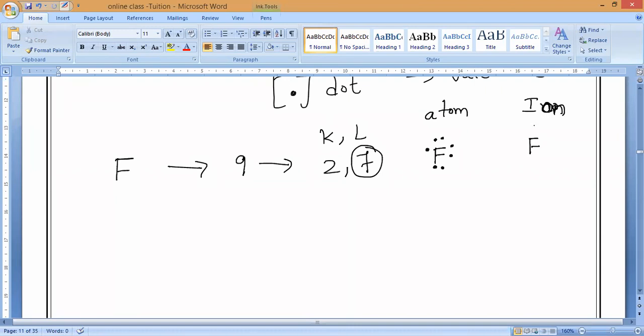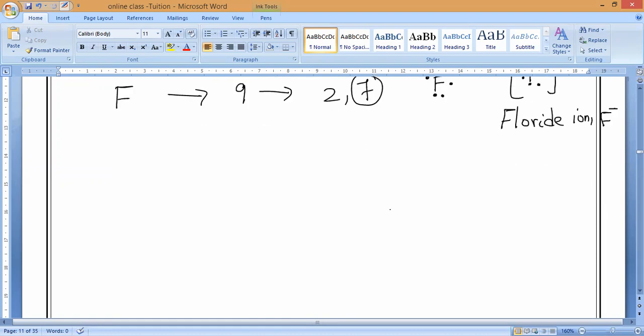Fluorine will gain 1 electron, correct? So 2, 8 in total for the ion, gaining 1 electron. So what is the charge? Minus 1. This is the ion. A negative ion should come like this. Is it okay? Will you be able to remember? What is the name of this ion? Fluoride ion. It is represented as F minus.